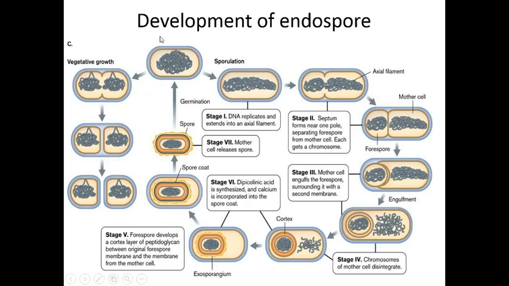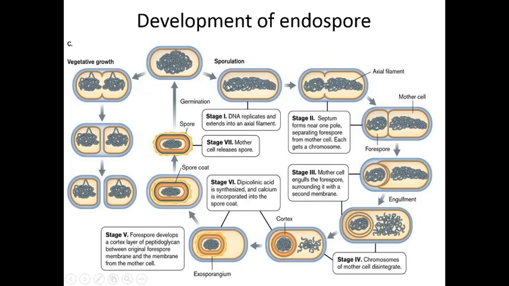So on this slide you can see this one is the bacterial cell, and whenever this bacterial cell faces an unfavorable condition, at that time this bacterial cell wants to develop the endospore inside the bacterial cell. Okay, so this initiation of endospore is known as sporulation. Okay, it is also known as sporulation, or we can say the development of the endospore.